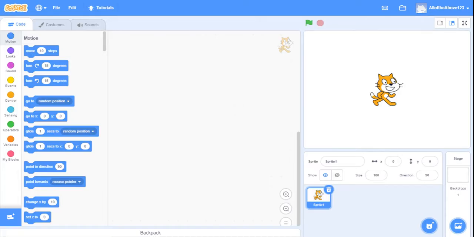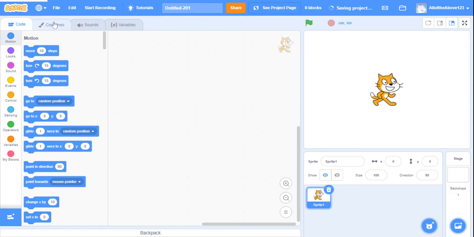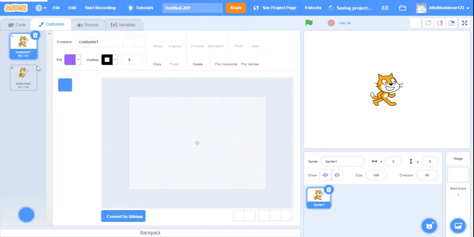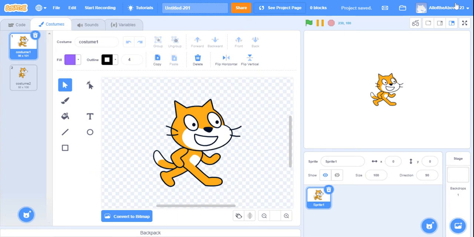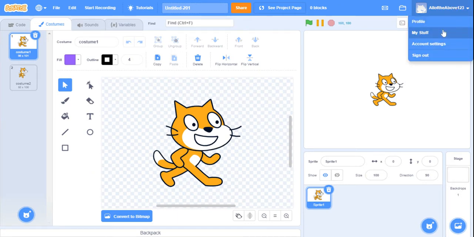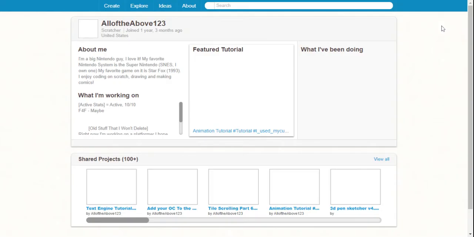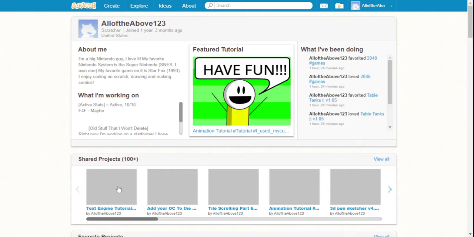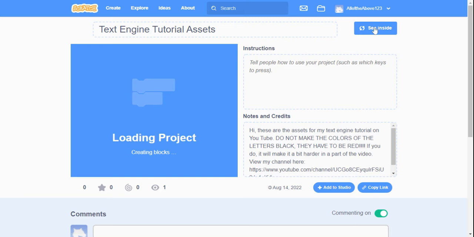So you have 3 options here. The first one is you can create your own font or use another Scratch font and create all of your costumes. You must be careful. Also, you'll want to make the color red for the second part in this tutorial series. Or you can go to my profile and remix my text engine tutorial assets, or backpack the text engine tutorial asset sprite.